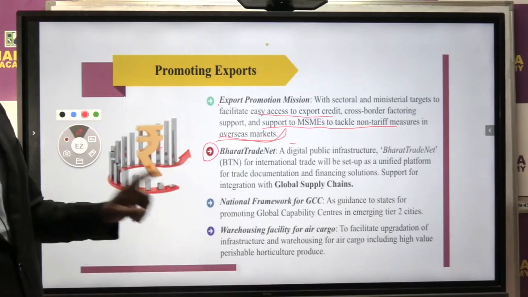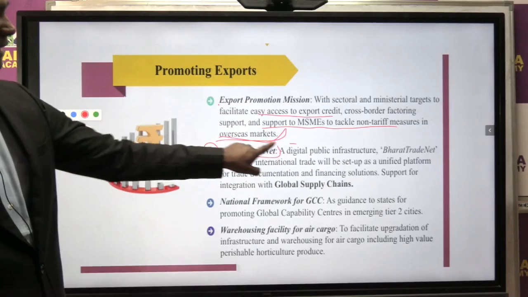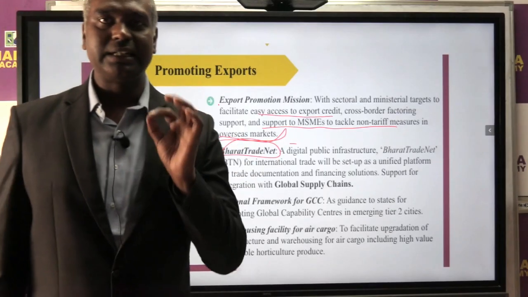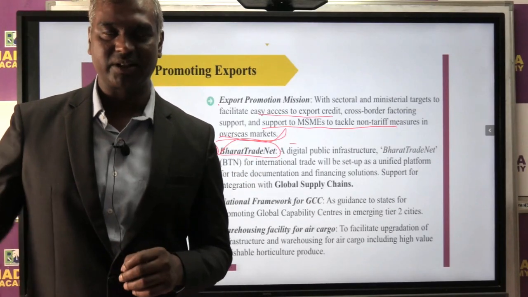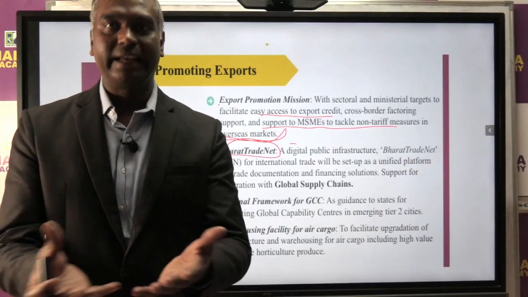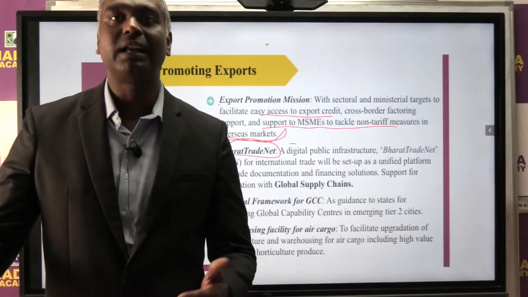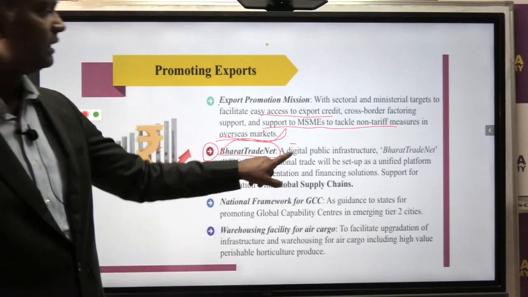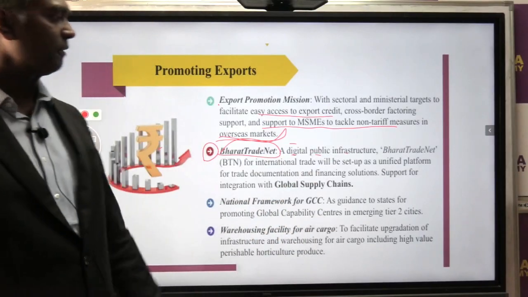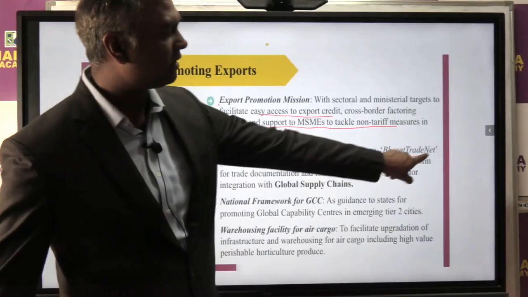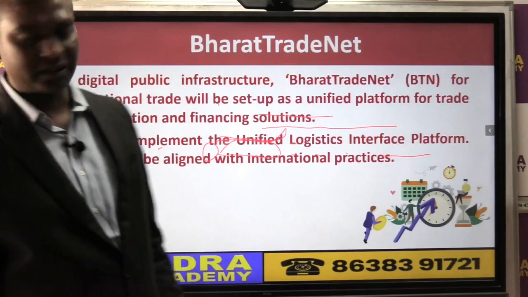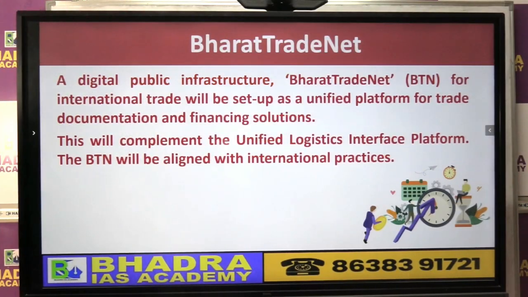Government is going to create a Bharat Trade Net. This is what we call digital public infrastructure. Public infrastructure means everybody can use that online, digitally. That is called digital public infrastructure. Now what is this Bharat Trade Net? I made one small note of information here.